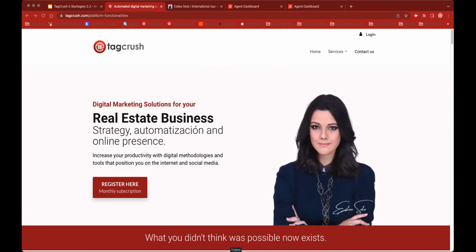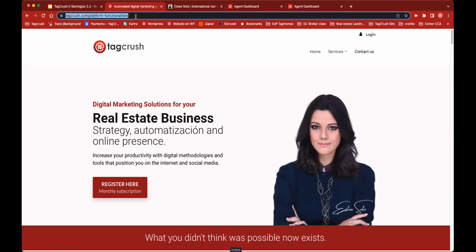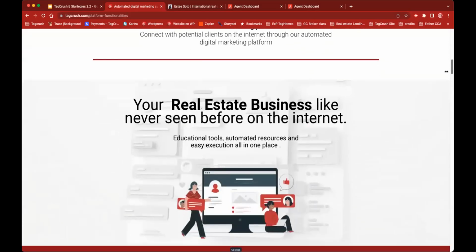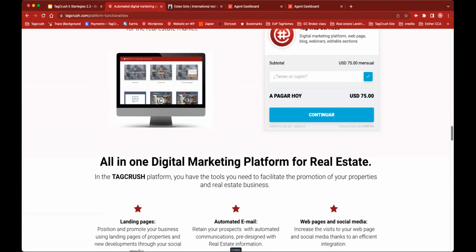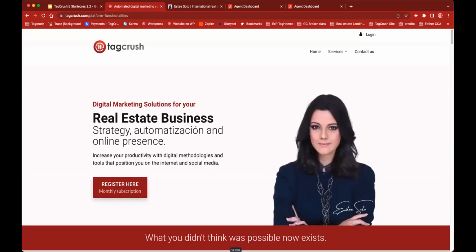Tagcrush is a platform that is designed for agents by agents. And what we would like to do is take you on a cruise. Let me show you everything that is available on our website. Our website is tagcrush.com in English. In Spanish, we have 2 different sections. We have our page in English and our page in Spanish, and it's 100%. All the information is there for you to go and check and play and review. A lot of videos are going to be uploaded. We have a lot of information for you.